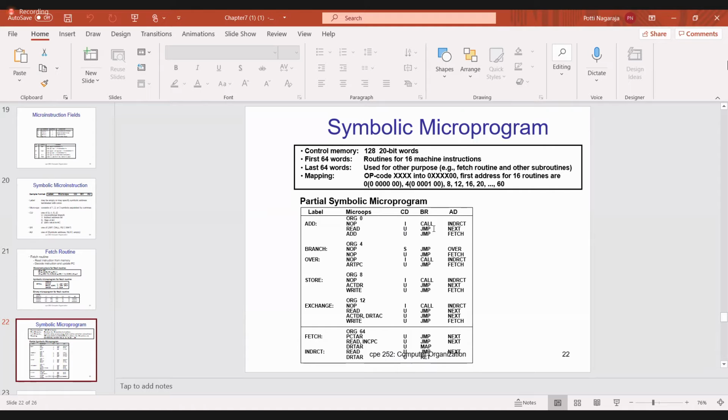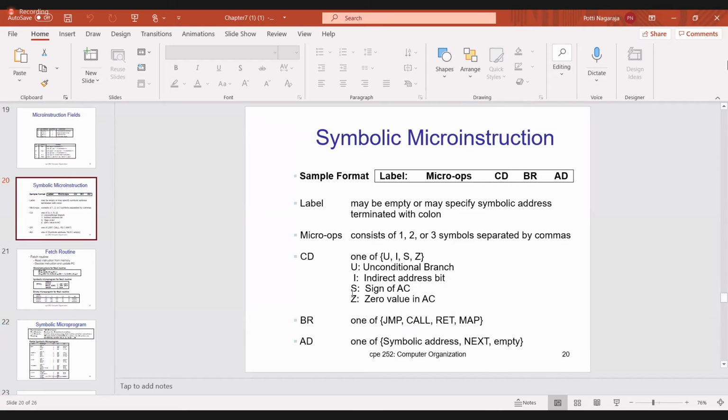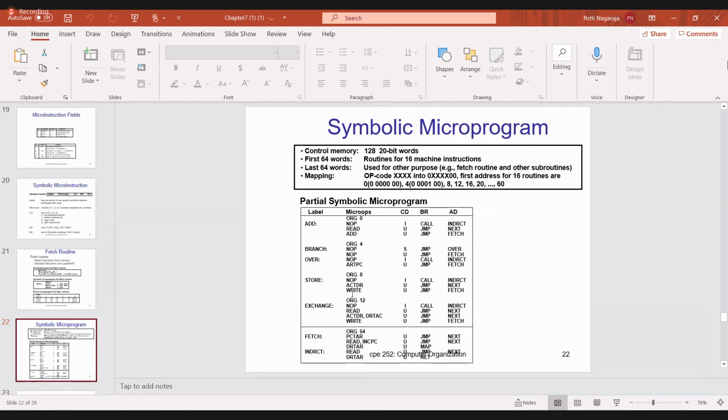What is the code for call? CD code is 10. Oh sorry, not 10, 01 is the call. Okay, then indirect, that means it is going to the indirect microprogram.